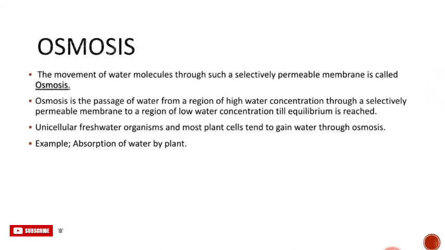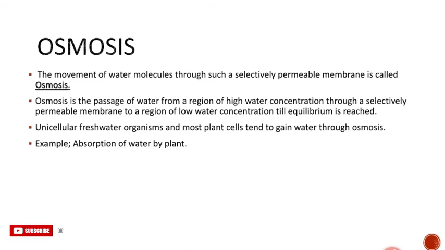So let's start with osmosis. The movement of water molecules through a selectively permeable membrane is called osmosis. Osmosis is the passage of water from a region of high water concentration through a selectively permeable membrane to a region of low water concentration till equilibrium is reached. Unicellular freshwater organisms and most plant cells tend to gain water through osmosis. Example: absorption of water by a plant.